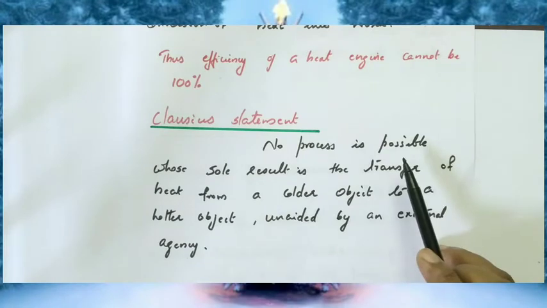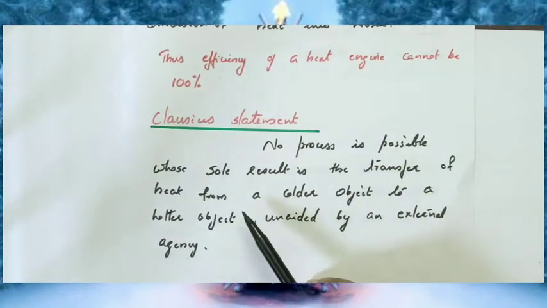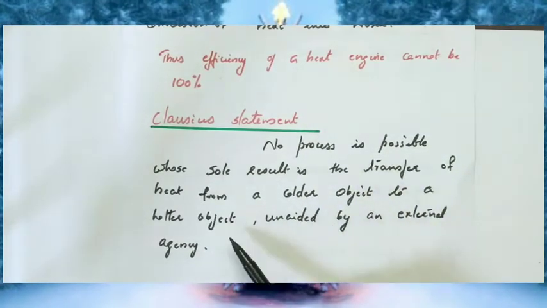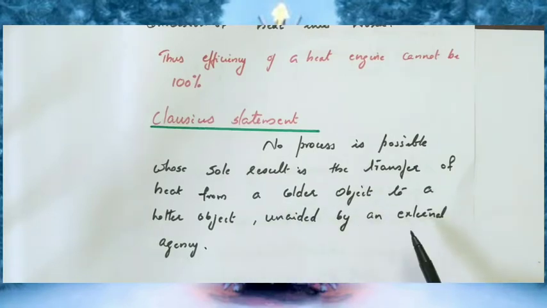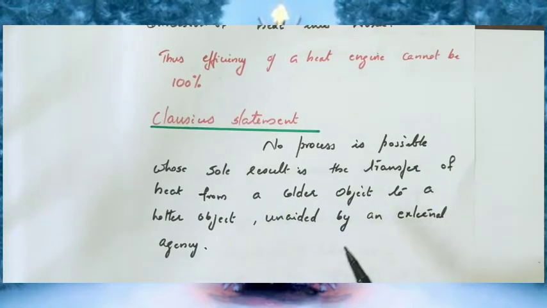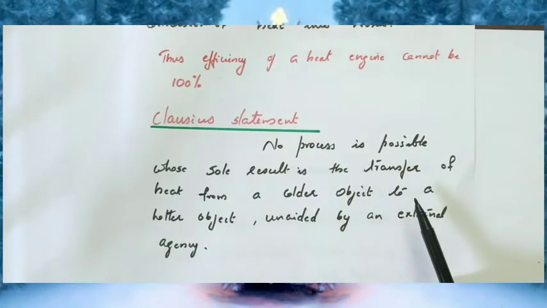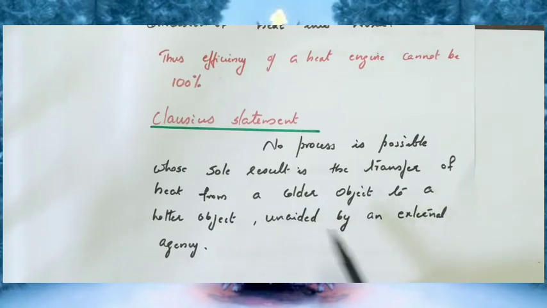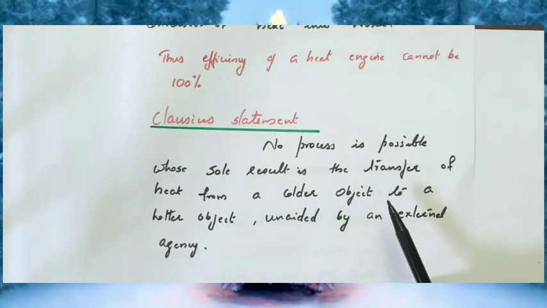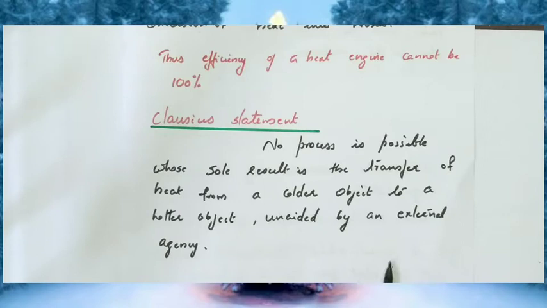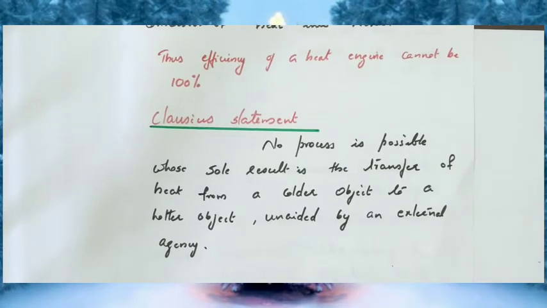No process is possible whose sole result is the transfer of heat from colder object to a hotter object unaided by an external agent. So with the help of an external agency, we can transfer heat from colder object to hotter object. Without the help of any external agent, we cannot transfer heat from colder object to hotter object. So this is the working principle of a device called a refrigerator.